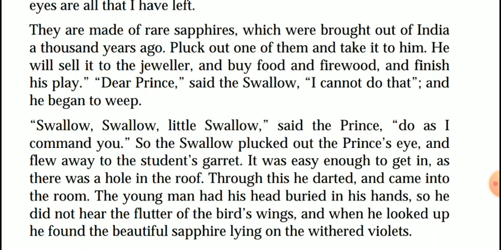If he gave the young man this rare sapphire, he could get some food and firewood, and then it would be possible for him to complete the play. When the swallow reached there, he darted into the room, and the young man had buried his head in his hands, so he could not hear the fluttering of the bird when he entered the room.